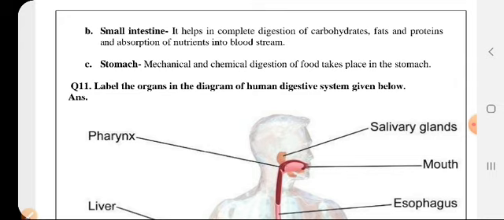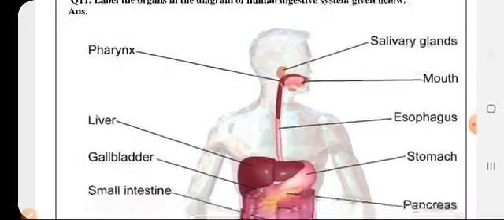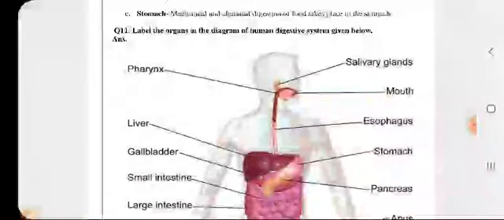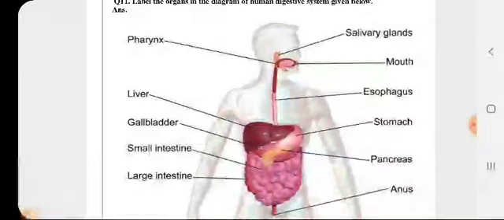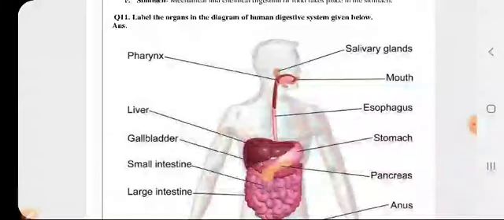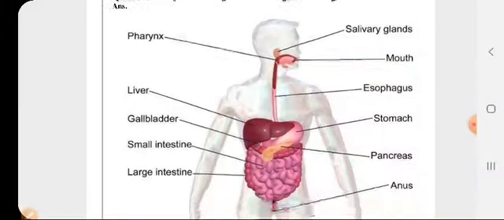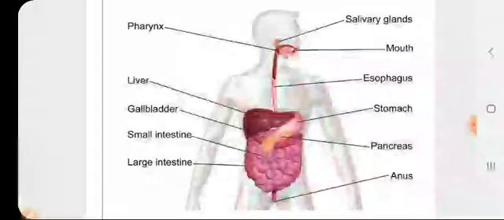Clear? Next is, label the diagram. So this you need to do by yourself. You need to draw the diagram of the digestive tract, and after that drawing you will label the parts. तो आपको simply पहले draw करनी है diagram, after that you will label the parts.